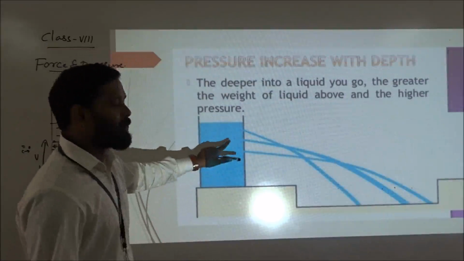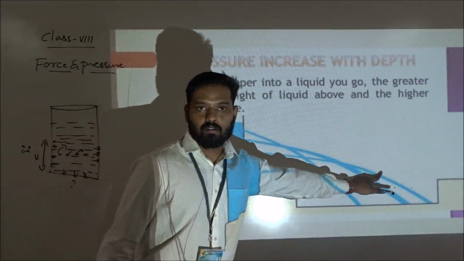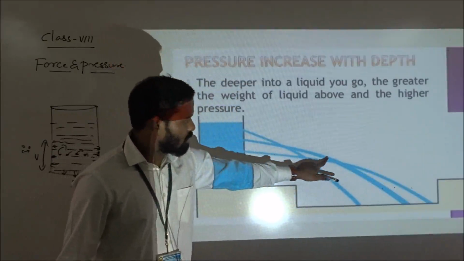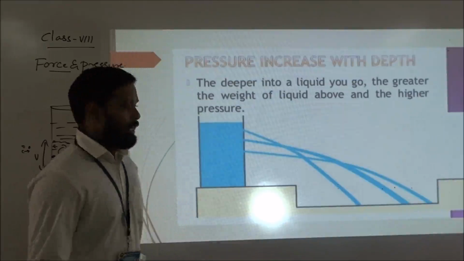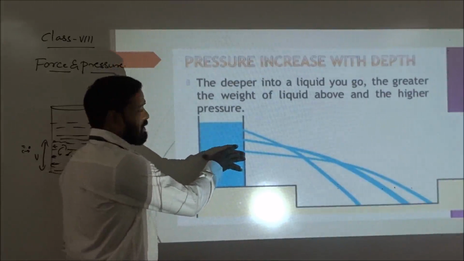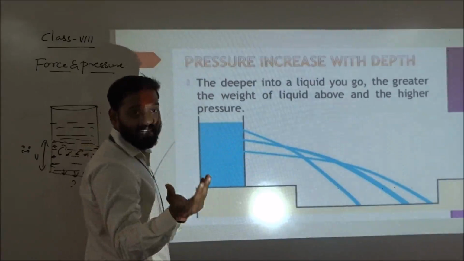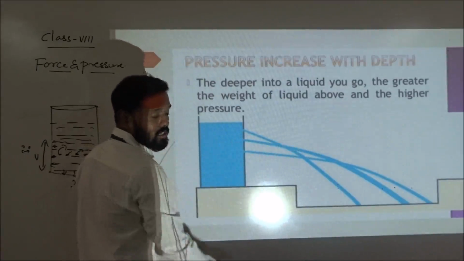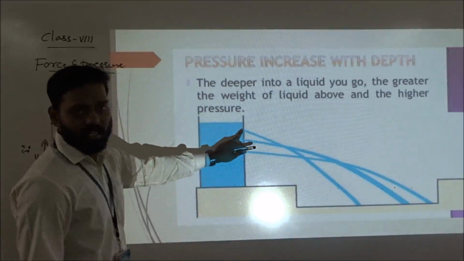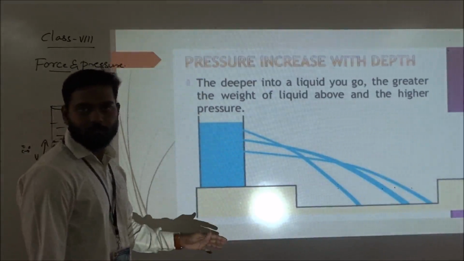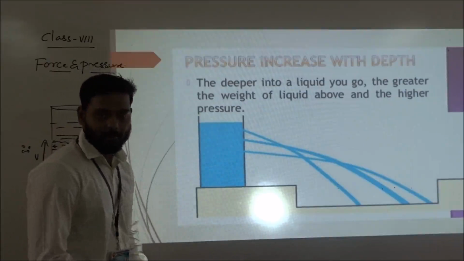Next, look at here. In this picture, it's clearly shown that at the bottom hole you will get more water, and in the middle, compared to the lower one, you will get less, and the top one will get less water. Why? At the bottom hole more pressure is acting on it, that's why more water is coming out. In the middle one it gets a little less pressure, that's why water comes slowly. And the first one you will get very slow flow because very little pressure is present in it. So depending on the pressure, the liquid will come out of the container. Okay, next one.